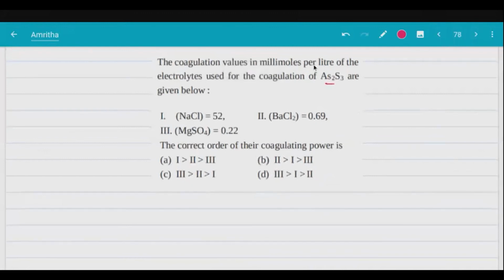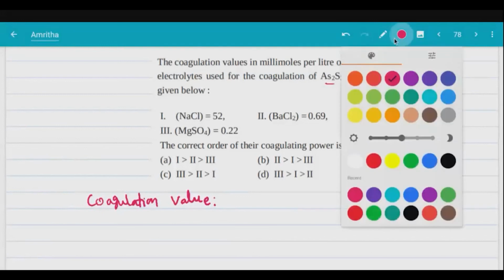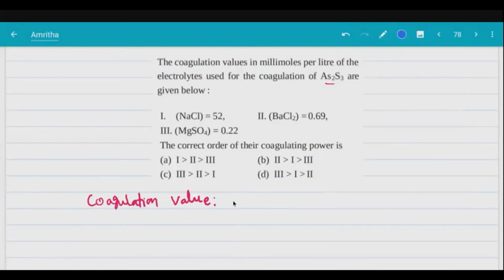Coagulation values in millimoles per liter. What is coagulation value? Do you know what is coagulation value? Coagulation value means, listen carefully, millimoles of electrolyte which can cause coagulation, precipitation, same.